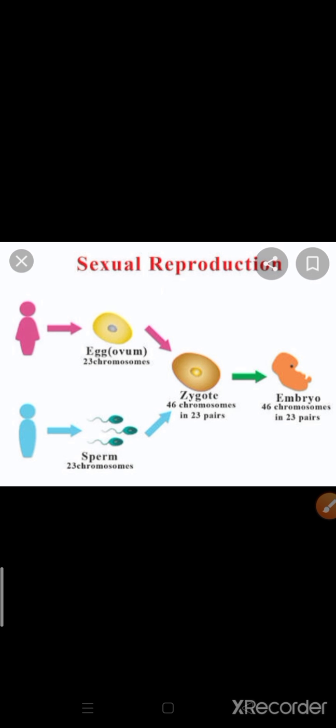When they both fuse with each other, like in plants when the male gamete fuses with the female gamete, after this fusion a zygote forms. So here you can see that when the female gamete, meaning ova, fuses with the male gamete, meaning sperm, after the fertilization process it produces a zygote. From the zygote only, the embryo develops. So this is the overall procedure of sexual reproduction. Clear?